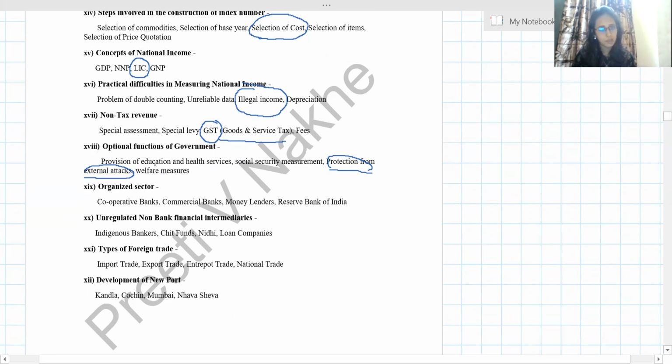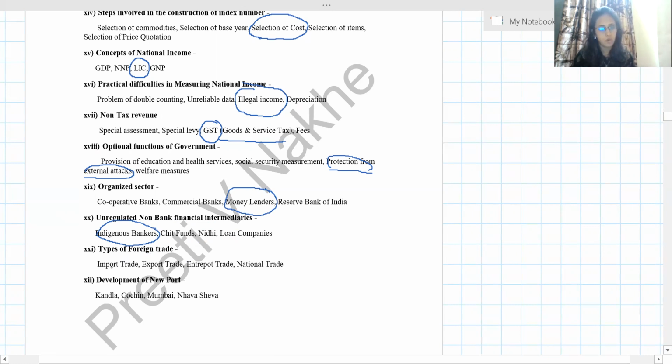Next, organized sector. Organized sector: cooperative banks, commercial banks, yes, Reserve Bank of India. Only money lenders are part of the unorganized sector, so that is the odd one. Unregulated non-bank financial intermediaries. See, chit funds, Nidhi, loan companies, these names are there, but this does not come under non-bank financial intermediaries. Okay, so this is all.